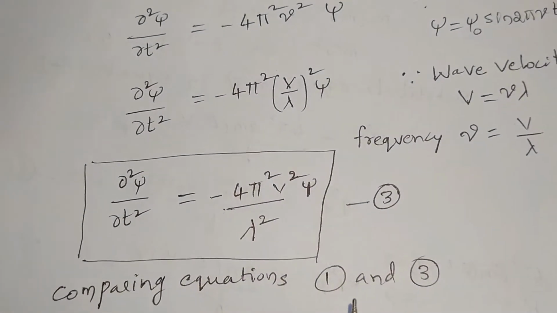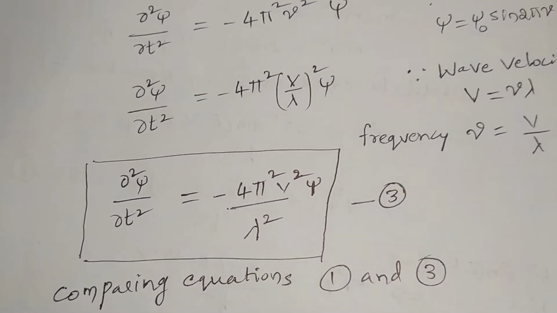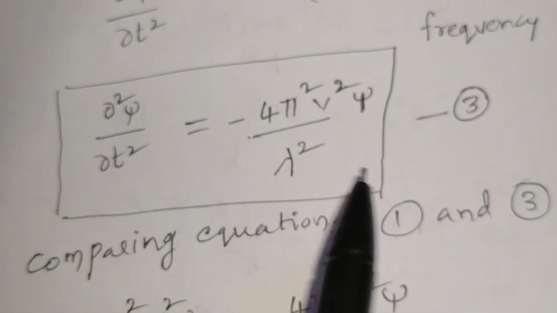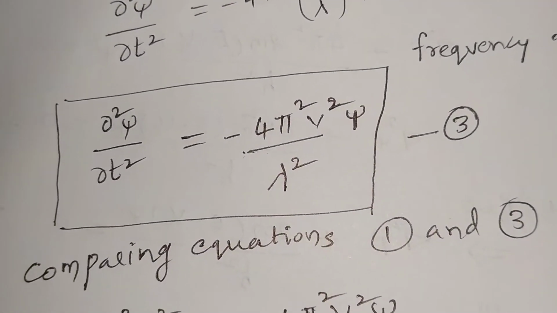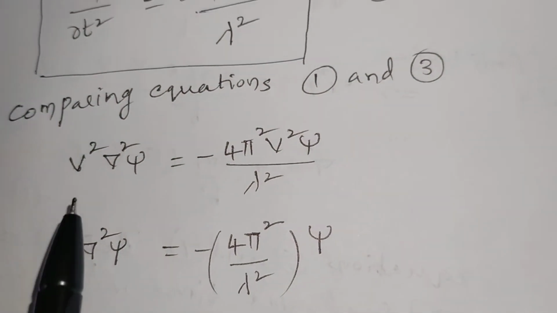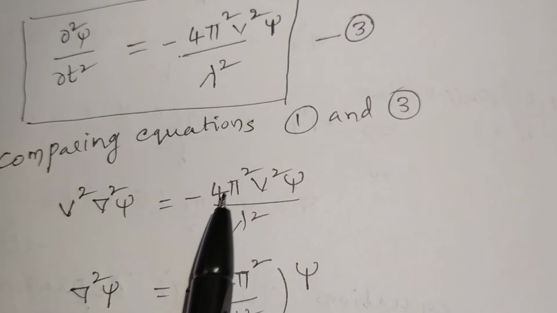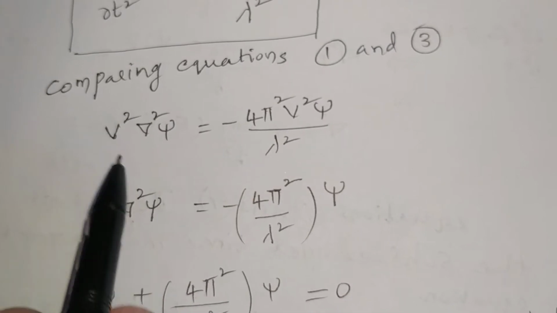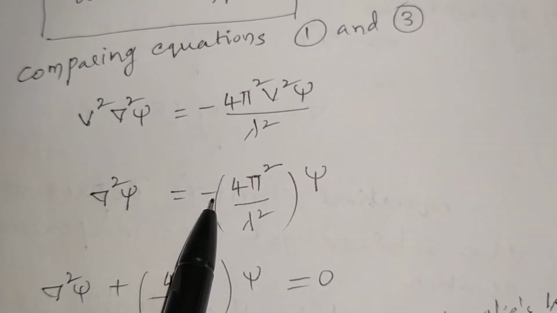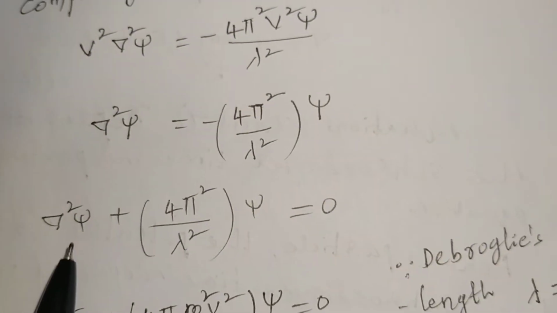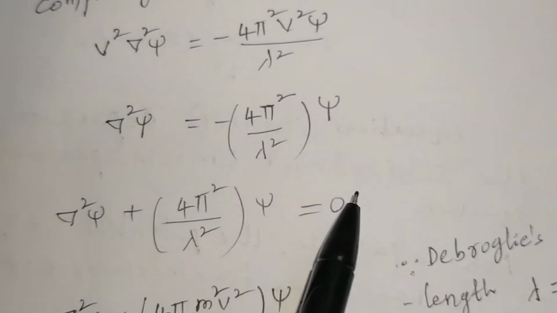Comparing equation 1 and equation 3, dou square psi by dou t square in equation 3 and in equation 1 are the same. So comparing the equations, v square into del square psi is equal to minus 4 pi square v square psi by lambda square. So v square cancels, and del square psi is equal to minus 4 pi square by lambda square into psi. Keeping this term on this side, del square psi plus 4 pi square by lambda square into psi is equal to 0.